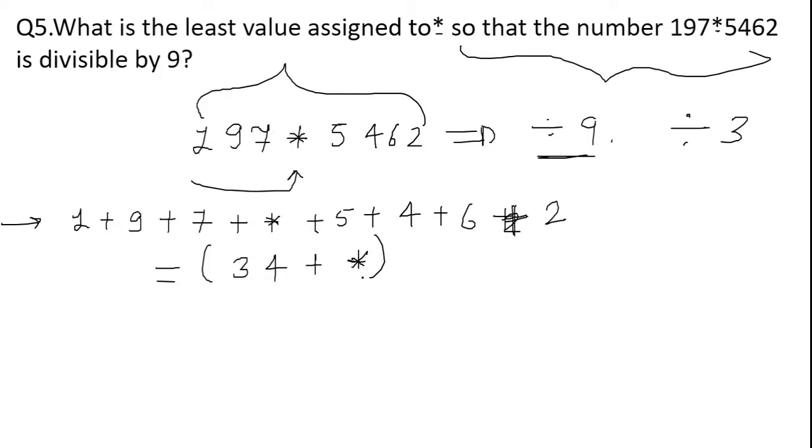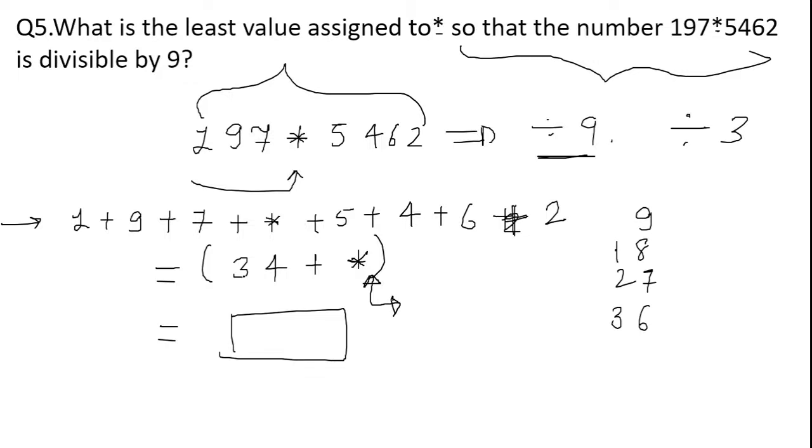Now we have to add such a number here instead of star, so that the number will be divisible by 9. So we know the table for 9, right? 9 2s are 18, 9 3s are 27, 9 4s are 36. Is 34 there in the table of 9? No. The next upcoming number after 34 is 36.